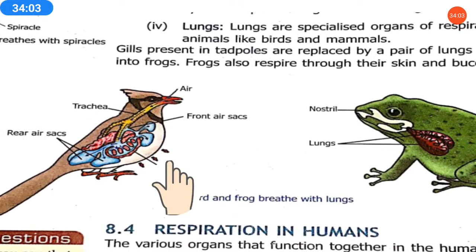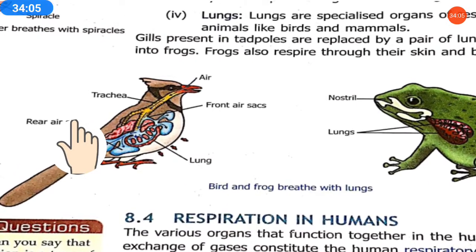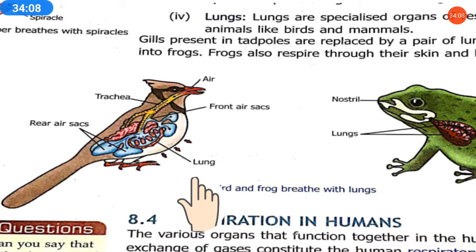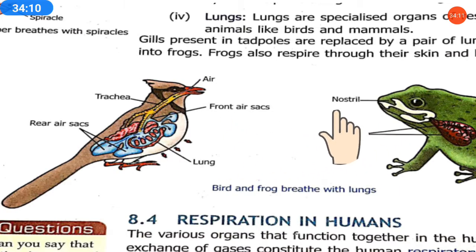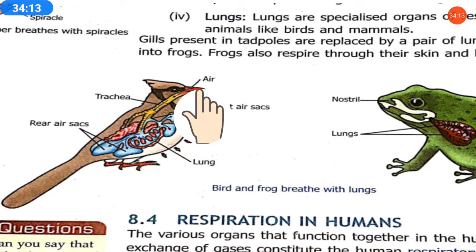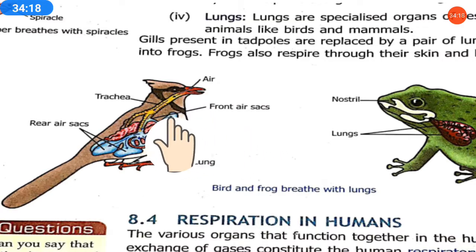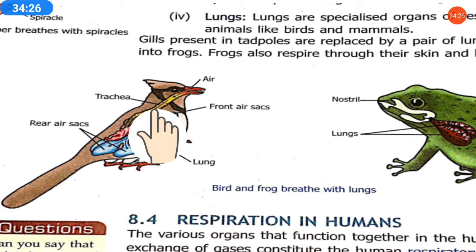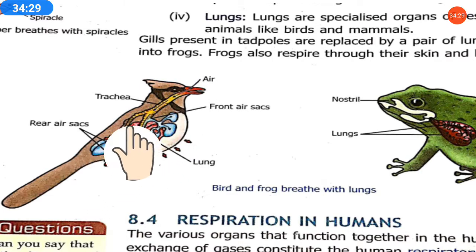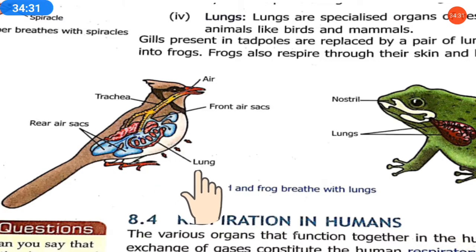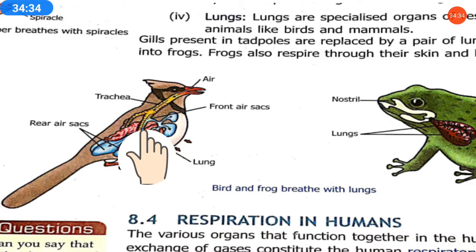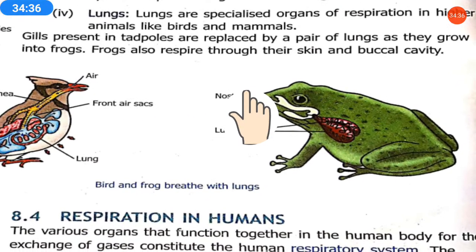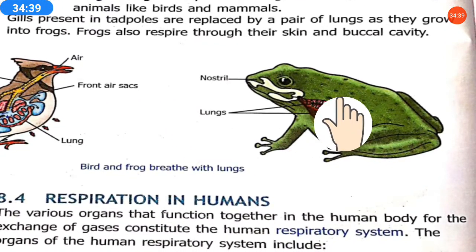Here, for birds and frogs, it is shown how they can respire. Birds take air in through their part. Then they have front air sacs, balloon type air sacs, where the air enters. Through the trachea the air enters their air sacs and goes into the whole body and the lungs, and from there again it goes into the trachea and removes the carbon dioxide.